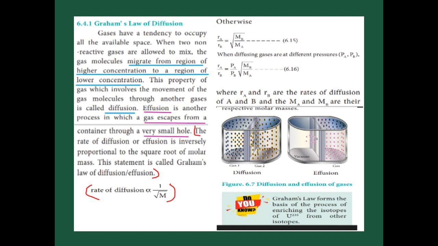Suppose these two gases have different pressures, then pressure also has to be included in this equation. So equation 6.15 is changed to RA by RB equal to PA by PB times the square root of MB by MA. Graham's law forms the basis of enriching the isotopes of uranium-235 from the other isotopes.